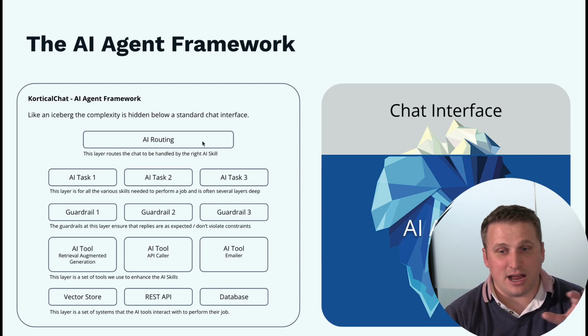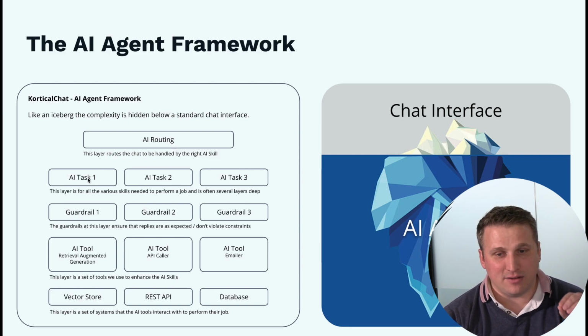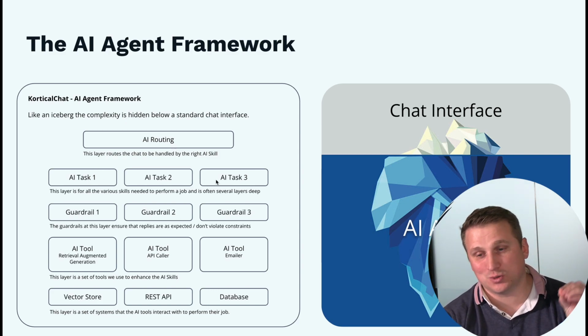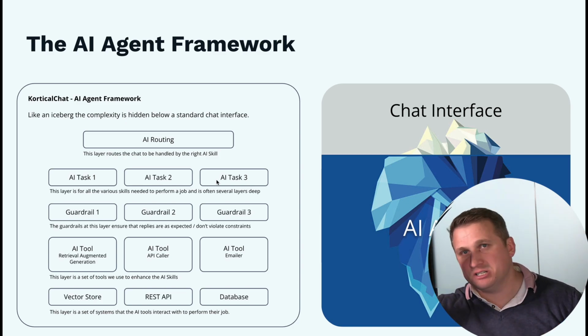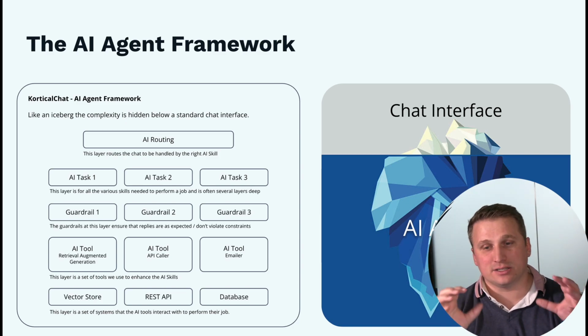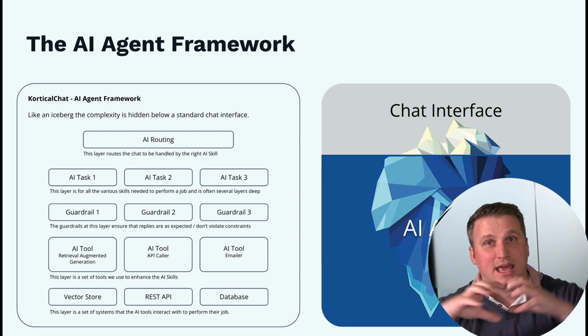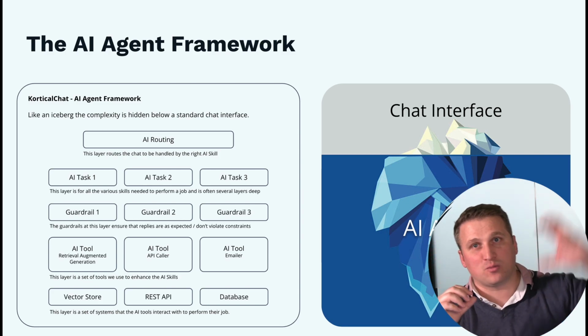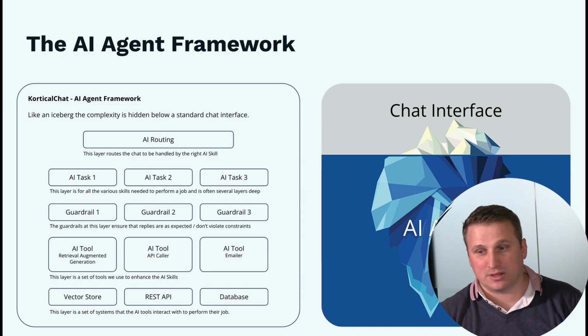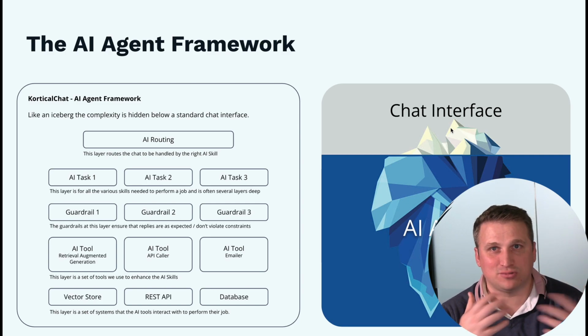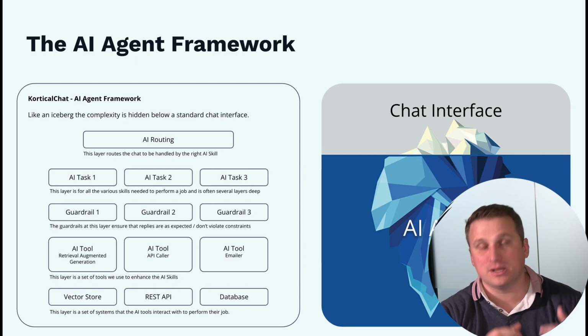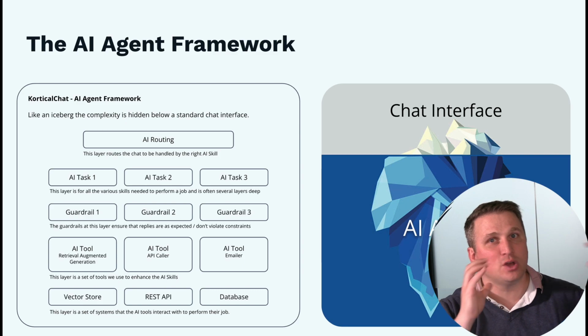And then we have an AI routing layer on top of that. So we have, let's say, task 1, task 2, task 3. They might be train time table, lost and found, ticket sales. And then we use the AI routing layer to look at the question that's come in, where should we distribute that task to? So when someone chats with it, it feels just like they're talking to any bot that's maybe just using an LLM. So it feels like they're just getting that response. But behind the scenes, it's able to interact with those tools, call multiple prompts, all of this sort of stuff.